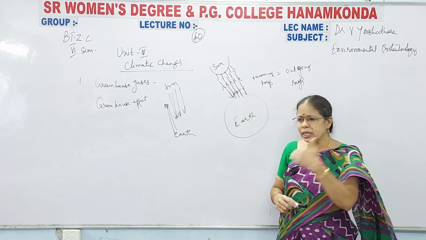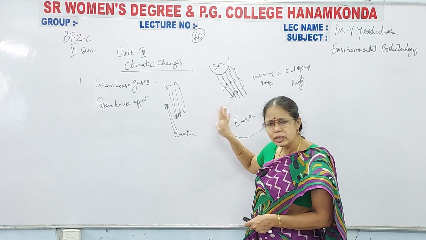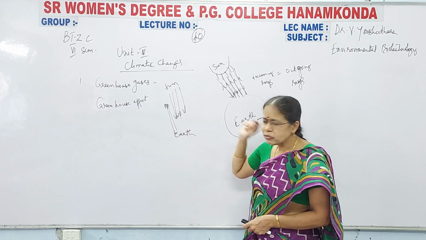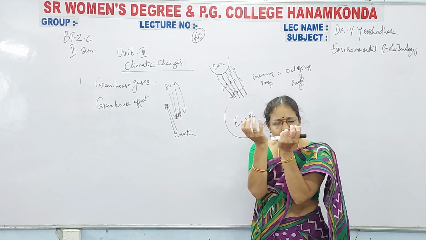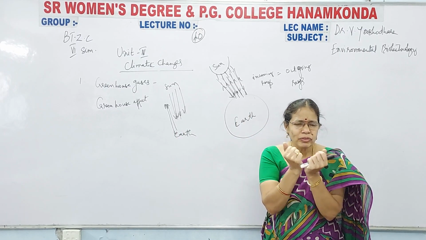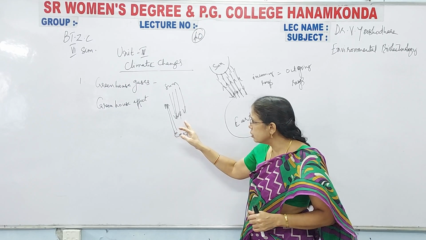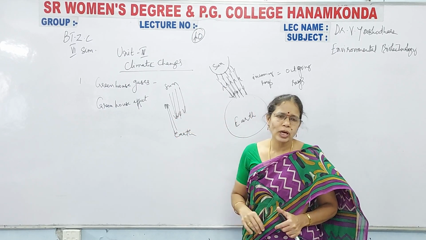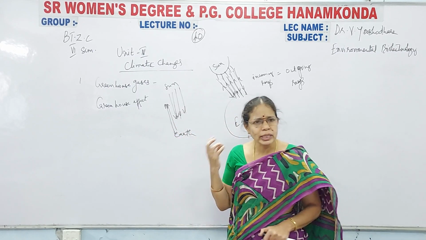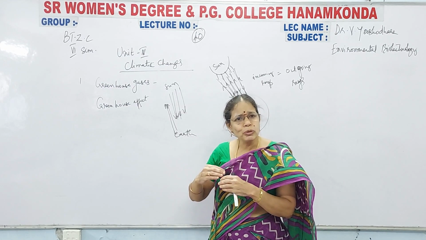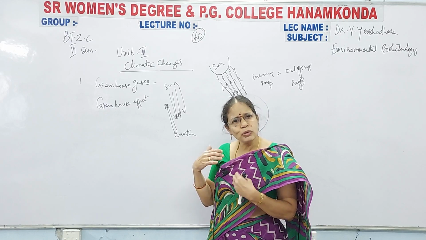That means the incoming radiations are not equal to the outgoing radiations, where the radiations are absorbed by the gases of the atmosphere. Immediately what happens? The earth gets heated up. That means the sun's rays are caught by the atmosphere of the earth, so some of the rays are absorbed by the gases surrounding the earth. Only a few radiations are moving back into space. This is known as the greenhouse effect, and the gases absorb the sun's radiations and do not allow them to move out.